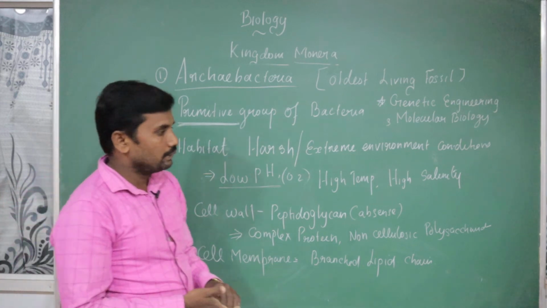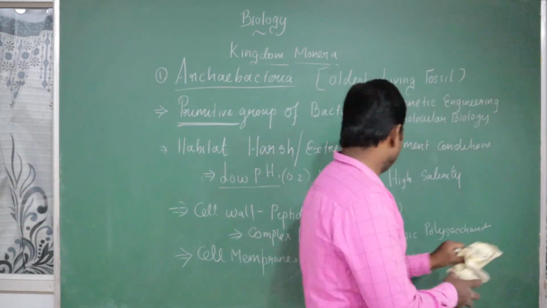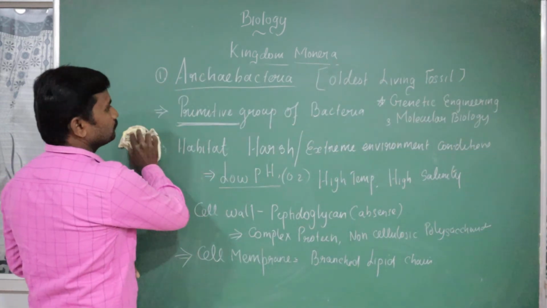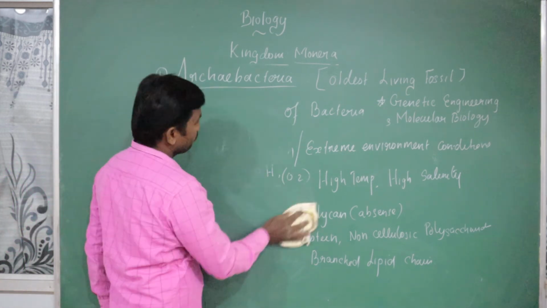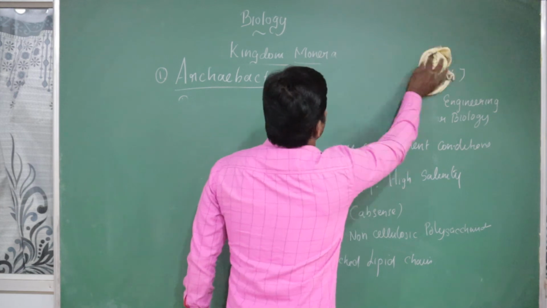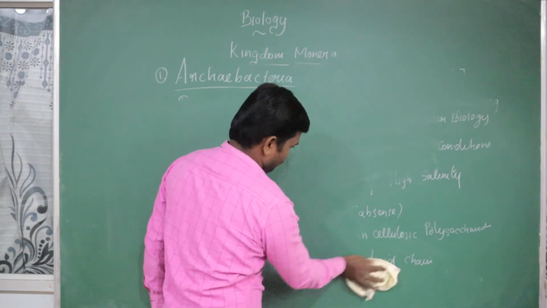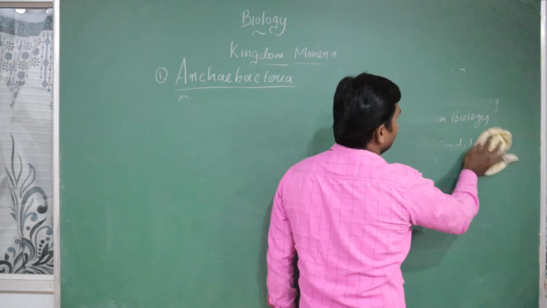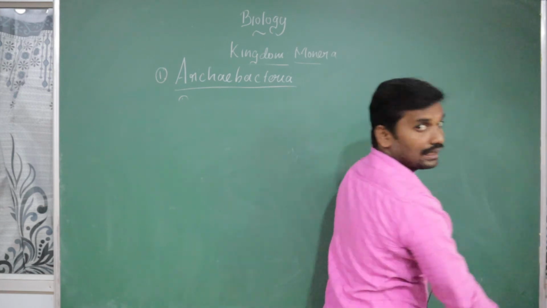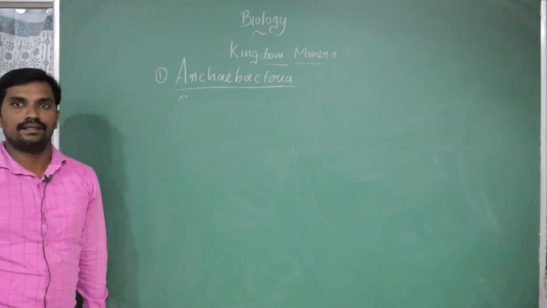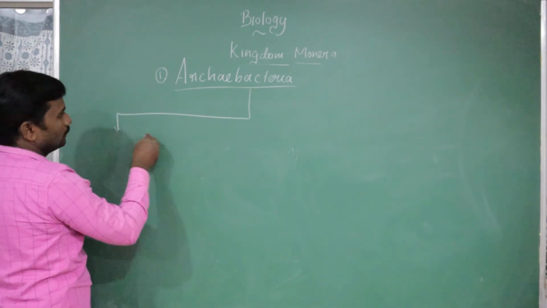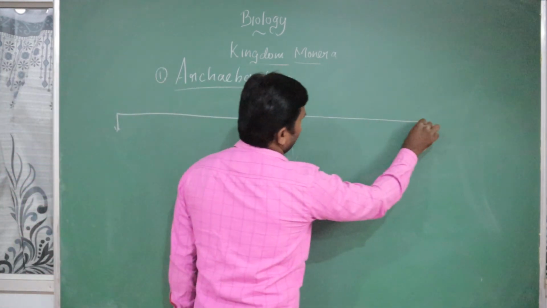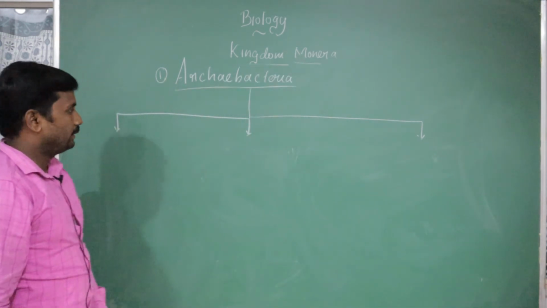The Archaebacteria is mainly divided into 3 groups. We are going to discuss the groups of Archaebacteria based on the environmental conditions, what is the real habitat. We are going to divide it into 3 categories, 3 groups.